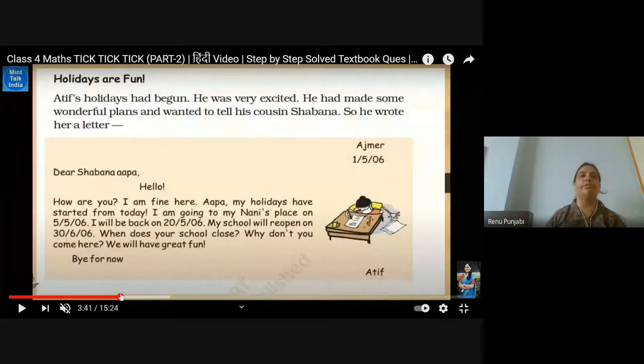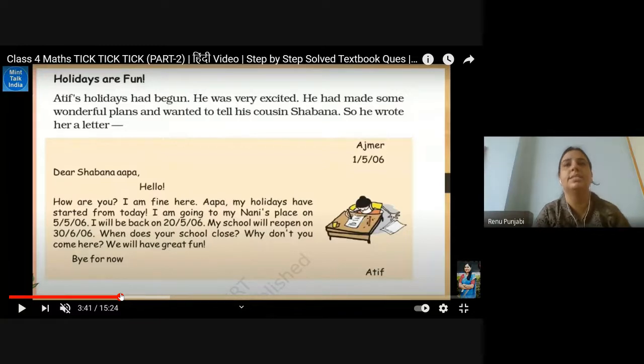Holidays are fun. Atif's holidays had begun. He was very excited. He had made some wonderful plans and wanted to tell his cousin Shabana, so he wrote a letter. Now, children, what is the basic thing behind this? We are going to learn how to find the number of days in the holidays and how to write the dates, because you learn how to write a letter in your English class. Yes or no?